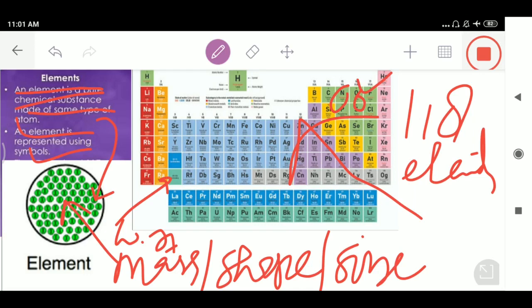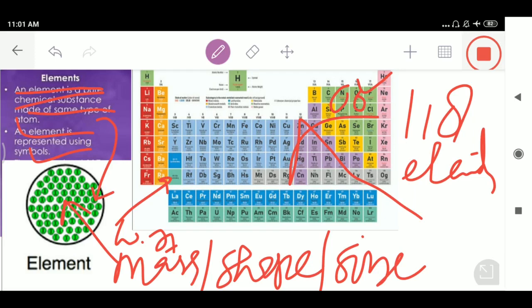After this, the definition of the element was modified by the father of chemistry, Antoine Lavoisier, a French chemist. He said that a substance which can neither be broken down into simpler substances nor formed from two or more simpler substances by any known physical or chemical process is called an element.